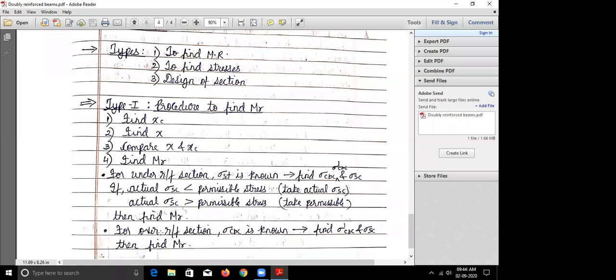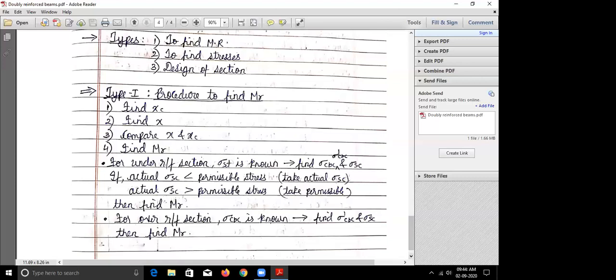So similarly for an over reinforced section, sigma CBC is known. Correct? What will happen in an over reinforced section? Concrete will reach its permissible value first. So sigma CBC is known. We will take the value of sigma CBC and then we will find out the other unknowns and then MR. So quickly make a note of this. When we solve the problem, you will understand.